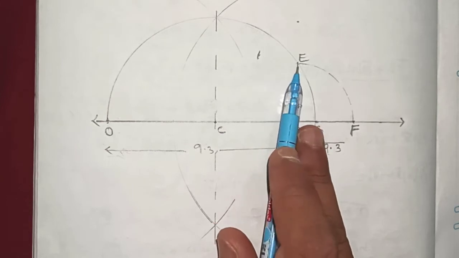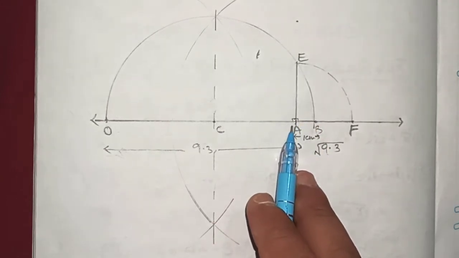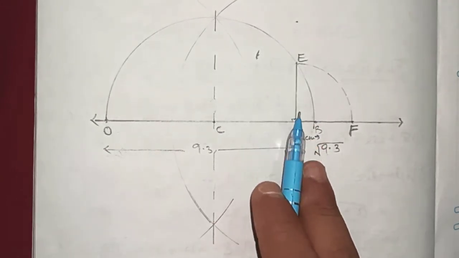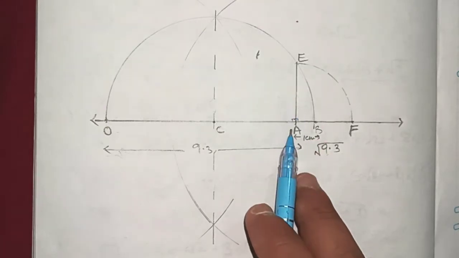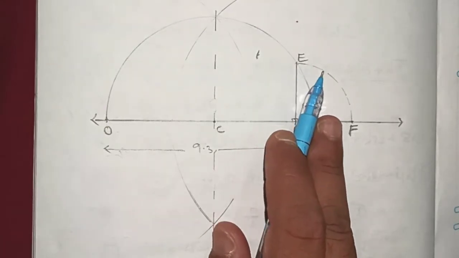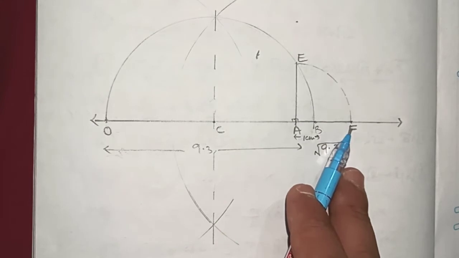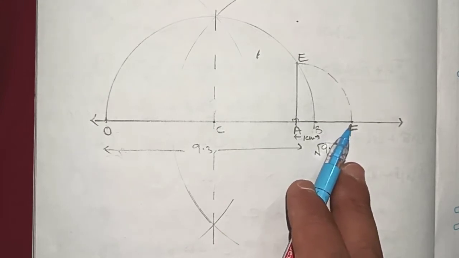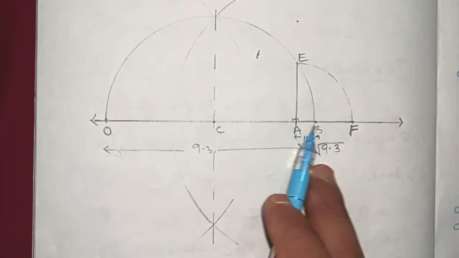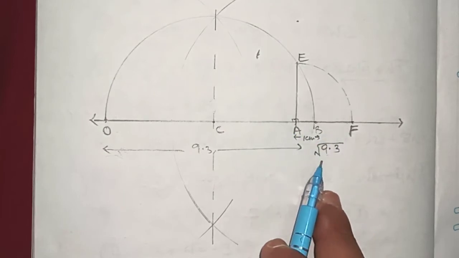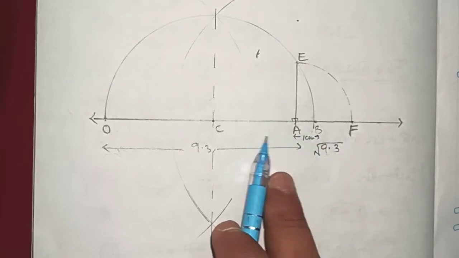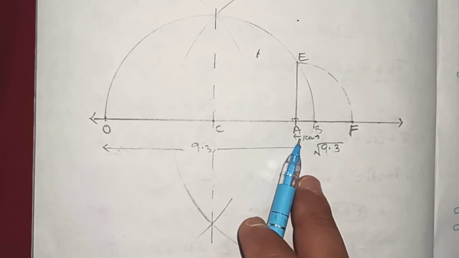Mark it as E. From E to A, take it as radius, and A is the center. Keep your rounder here and draw an arc which should be touching the line. Okay, this line segment, name it as F. The length of AF is square root 9.3. In this way you can find out square root of any number.